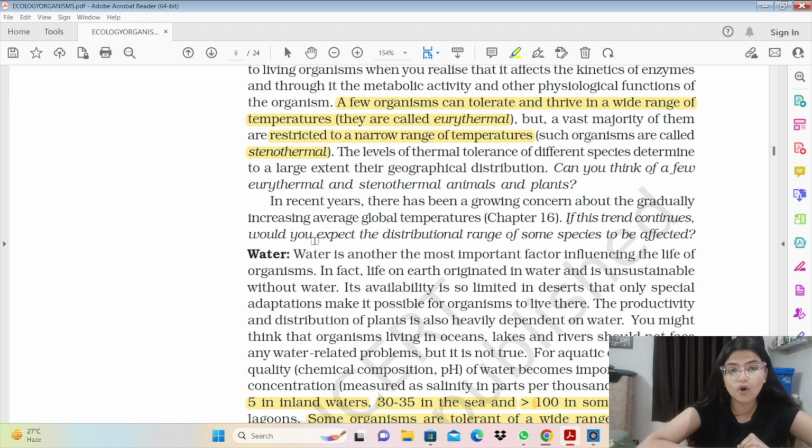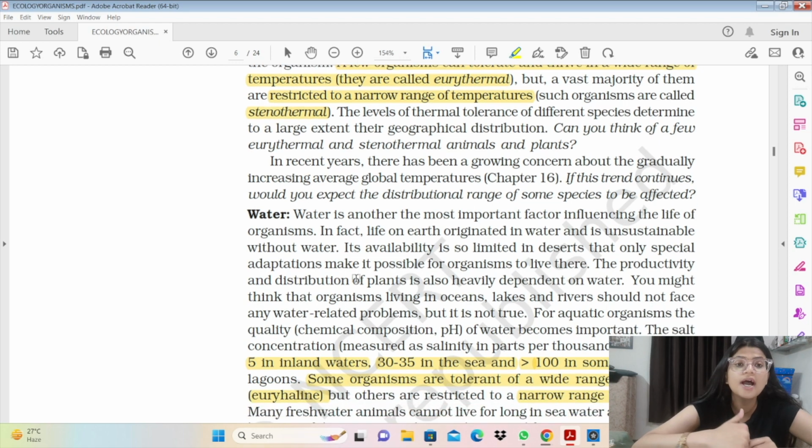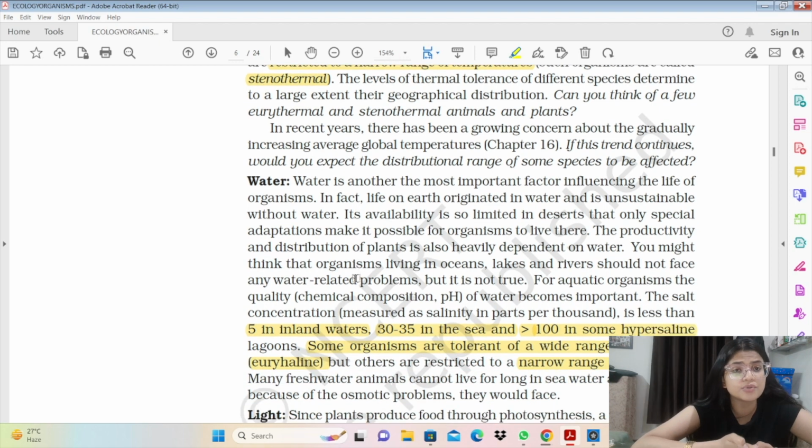Next factor can be water, and water में हमारी osmolarity या salt condition बहुत important होती है कि कहाँ पे कैसे salt concentration है for the kind of life it holds. And हमारे जो inland waters होते हैं, fresh waters होते हैं, वहाँ पर हमारी salt concentration, that is salinity, is less than 5 parts per thousand. And as we move to seas or oceans, the salt concentration becomes around 30 to 35 parts per thousand. And in very hypersaline lagoons, the salt concentration is more than 100 parts per thousand.